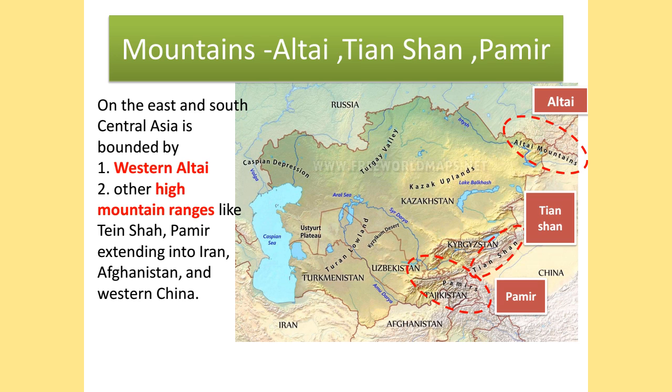When coming to the important mountains, there are Altai, Tien Shan, and Pamir. These are the important mountains of Central Asia. Western Altai and other high ranges like Tien Shan and Pamir extend into Iran, Afghanistan, and Western China. Here we can see the Altai Mountains, here the Tien Shan, and here the Pamir Mountains.